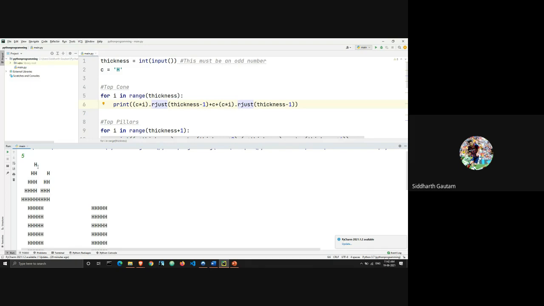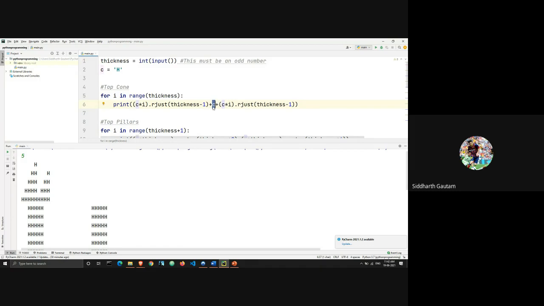So what do we learn from this? We learn that the right justification and the left justification do not decide if the string is going to be left or right of the center. It defines if the thing which is getting printed is going to be leaning towards left or right.